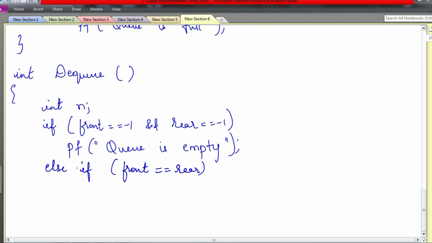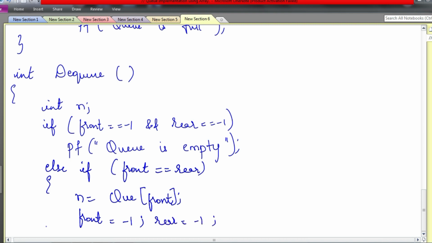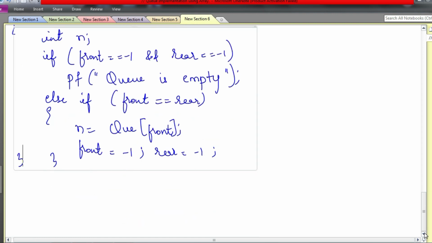Then what you have to do is n is equal to whatever is there at front, you copy. Now make both front and rear as -1. Because it is empty now. This is for DQ. That's all, simple, only DQ, that's it.